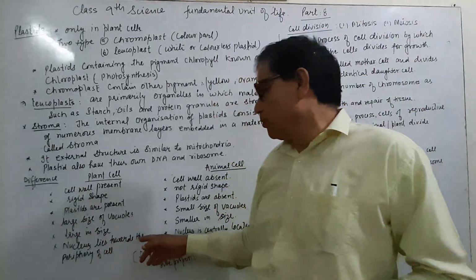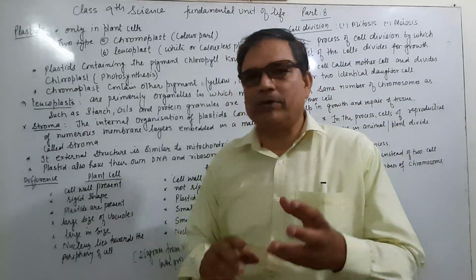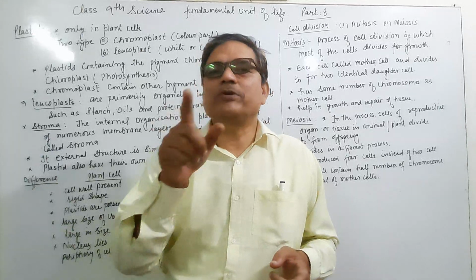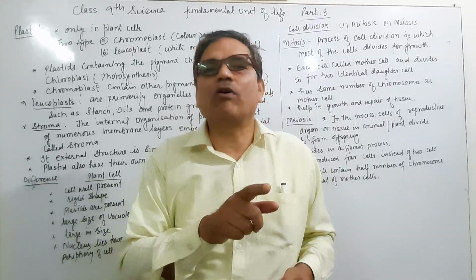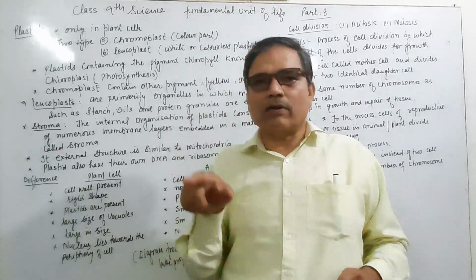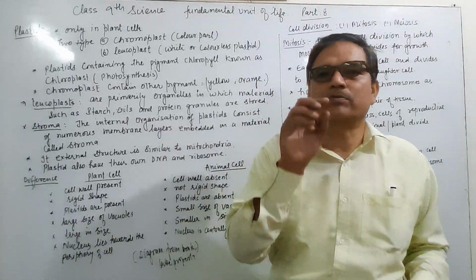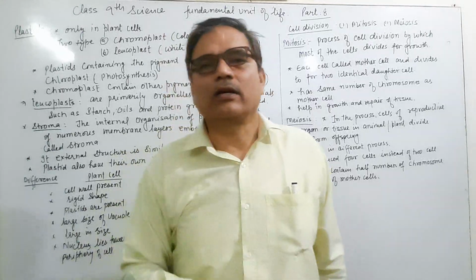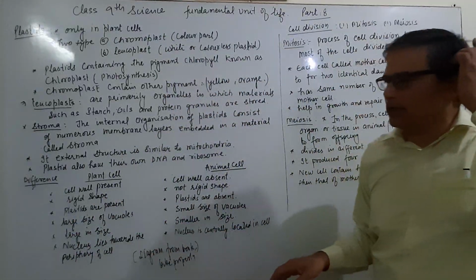In plant cell, the nucleus is toward the periphery of the cell, meaning the nucleus is present near the circumference, near the cell membrane or the cell wall, near the surface. But in animal cell, the nucleus is present at the center. These are the differences between the plant cell and animal cell.